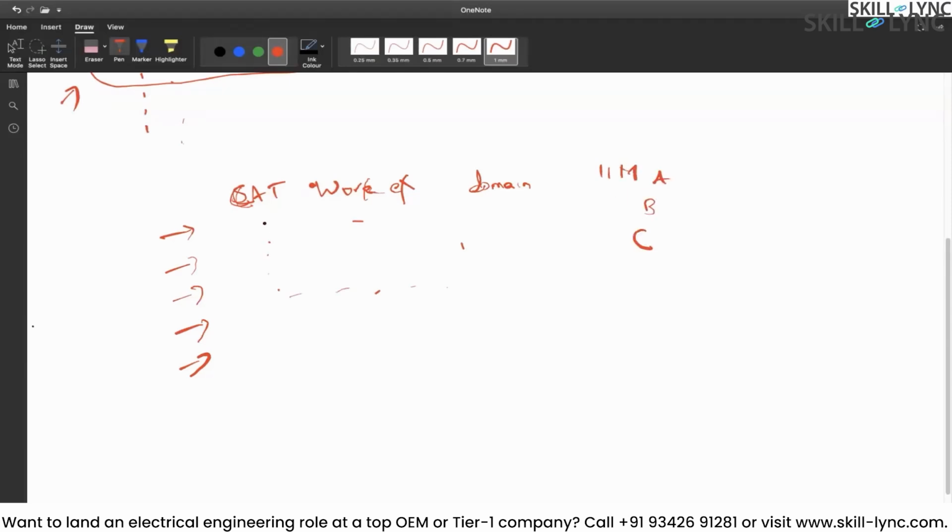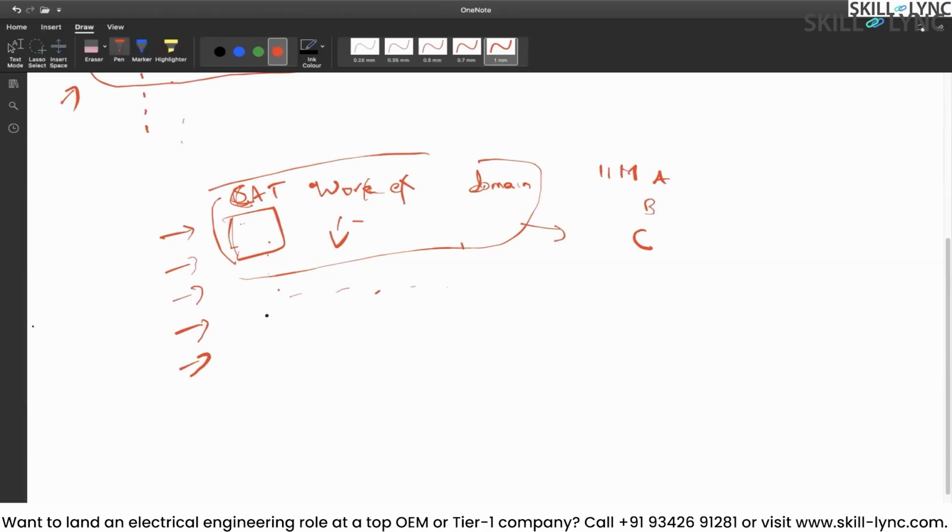Now there will be a lot of different data here. Let's say a very high CAT score and less work experience, in any domain, would be clustered in one group. Let's say all these candidates would go into IIM Calcutta.